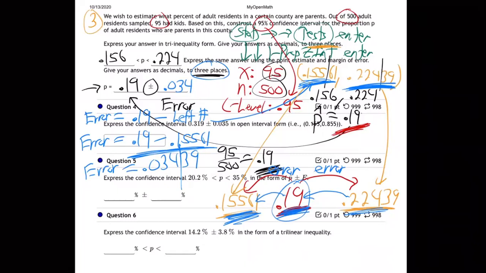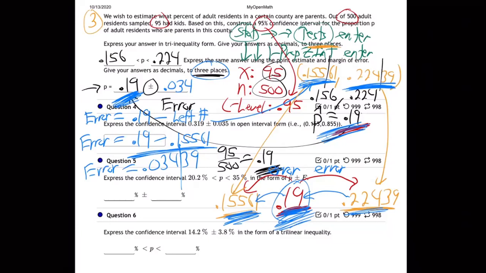And so we say, okay, if 0.19 is the middle, right? That's what our calculator told us. That's our p hat. The calculator is saying 19% of our sample has kids. Then we're saying, okay, what percentage of the whole county? Well, we take that sample number, that 19% in the middle, and we give or take error because our sample might not be perfect. We might have got a weird group that has more kids or less kids. There could be random error in there.